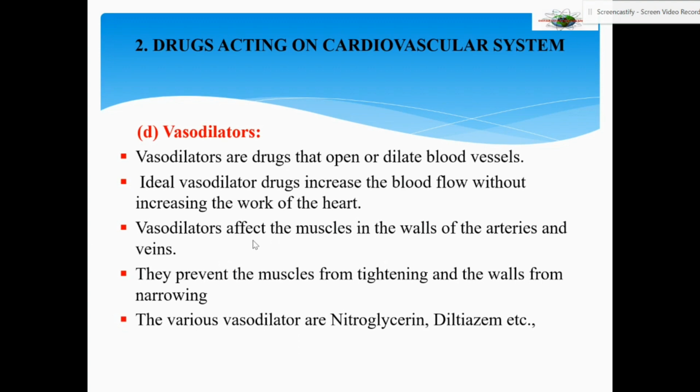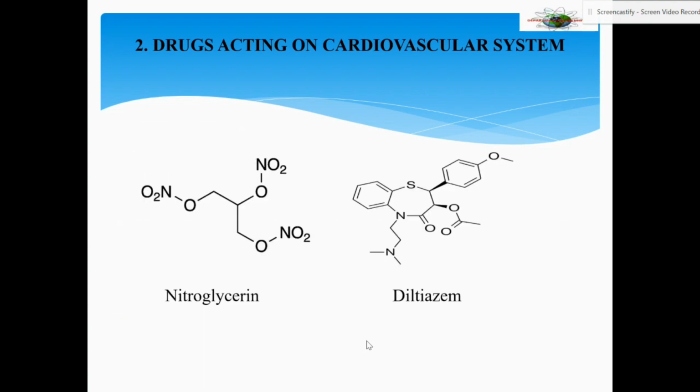The examples for vasodilator drugs are nitroglycerin and diltiazem. You can see here the structures of nitroglycerin and diltiazem.